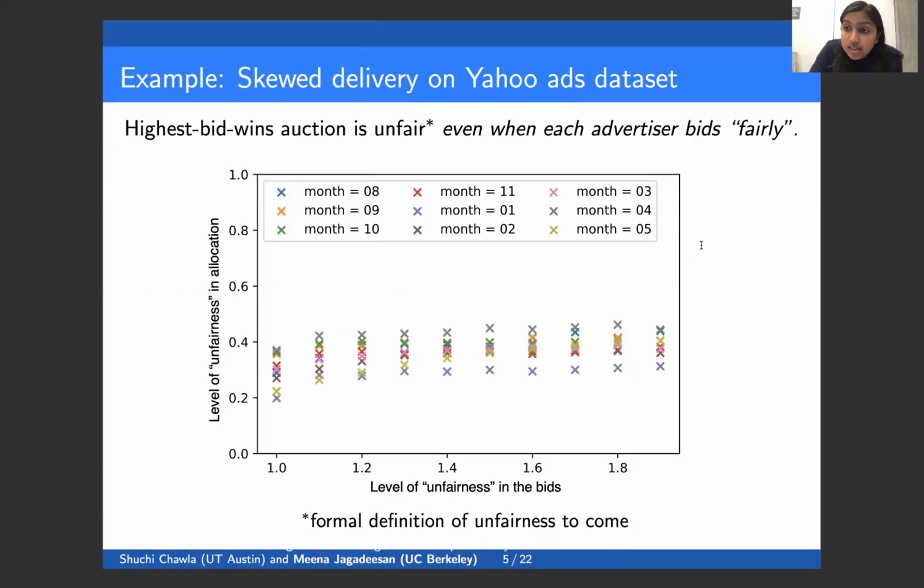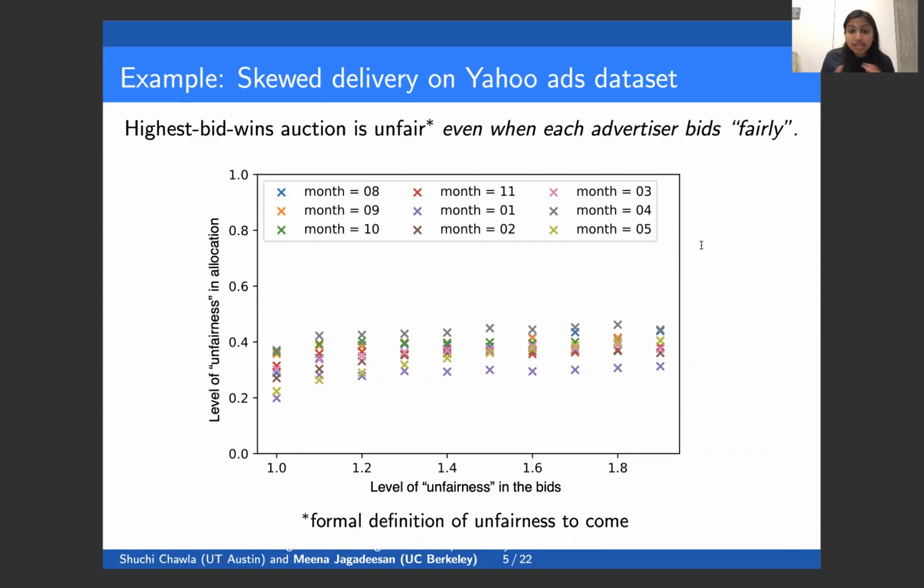We show that this exaggeration is not just theoretical, but can actually be seen on real world data. In particular, we looked at the Yahoo ads dataset and demonstrated that the highest bid wins auction is unfair even when each advertiser bids fairly. We're going to provide a formal definition of unfairness in a couple of minutes. For now, the x-axis basically parameterizes the level of unfairness in the bids, with one corresponding to the bids being totally fair and higher levels corresponding to some unfairness in the bids. And the y-axis corresponds to the level of unfairness in the allocation.